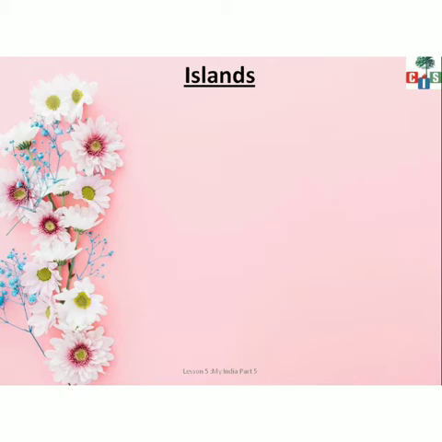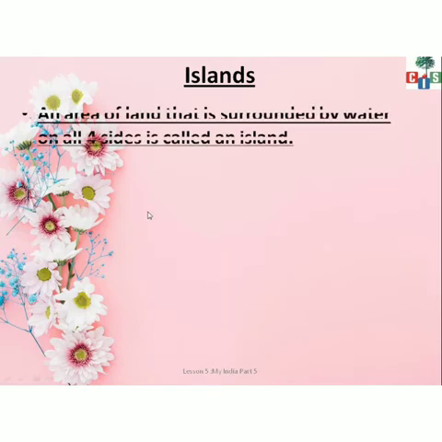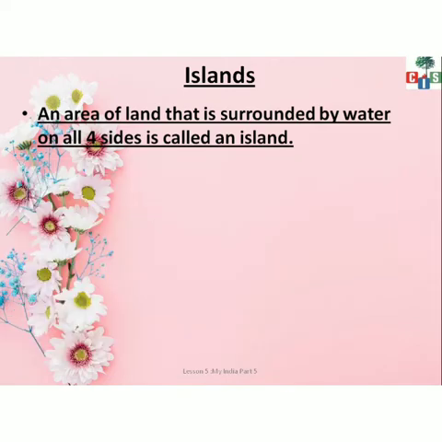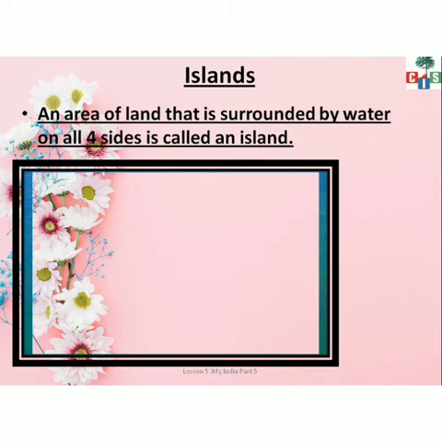Now children, we will go ahead with the islands. This is the most interesting part. What are islands, children? Islands are areas of land that are surrounded by water on all four sides. मतलब एक लैंड का टुकड़ा होता है और चारों साइड से वो पानी से कवर होता है. How beautiful it looks, right? That is an island. See how beautiful it looks.